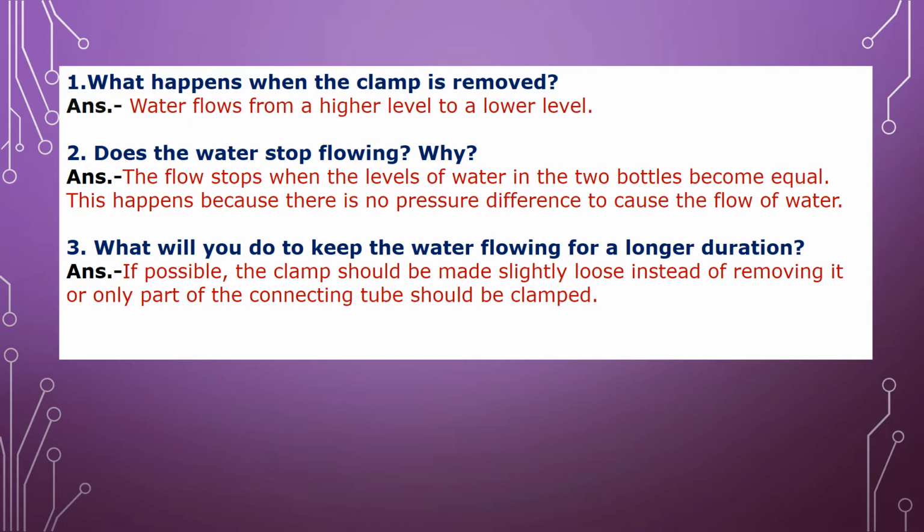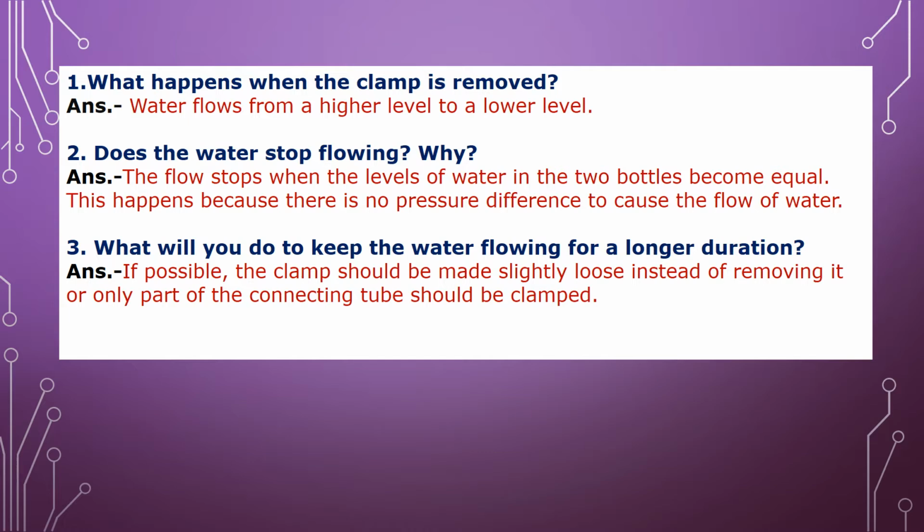Why does this happen? Because there is no pressure difference to cause the flow of water, because the water level in both the bottles becomes equal. Due to that, there is no pressure difference, and this flow of water will stop. Now third question: what will you do to keep the water flowing for a longer duration?